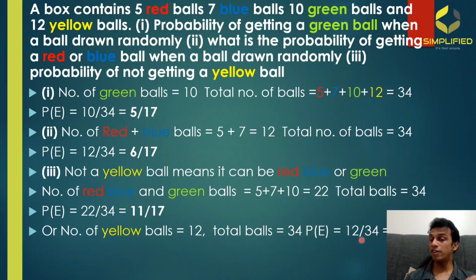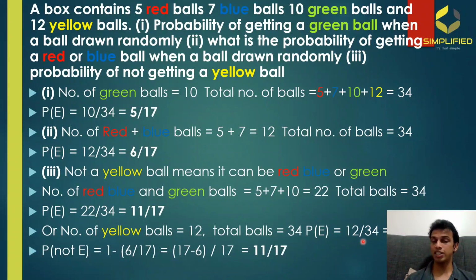So as per the fifth condition which I mentioned to you, we are going to get some value here. Upon simplification, this 12 by 34 is going to become 6 by 17. So we are going to get 6 by 17 after simplification, but this 6 by 17 is the probability of getting a yellow ball. So if you're subtracting this 6 by 17 from 1, you are going to get 11 by 17.